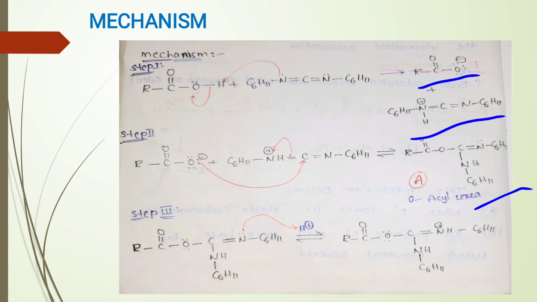Evidence for this mechanism is when we prepare O-acylisourea, similar to the one above, and it is catalyzed by acid then reacted with alcohol to give esters. However, there is a limitation to use DCC because the yields are variable and N-acylurea is formed as a side product. So this is about esterification of carboxylic acids in presence of DCC.